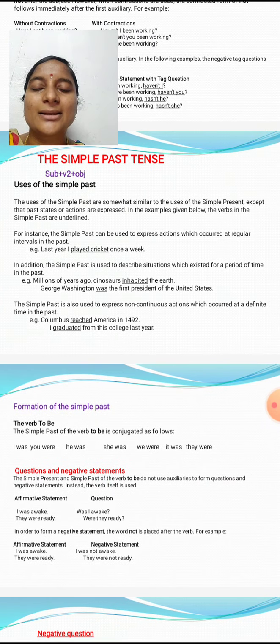So I played, V2 form. Here I is the subject, played is the V2 and cricket is the object. Last year is the time which shows the action is already completed. Last year, last week, ago, yesterday, the last half an hour. These are some examples of simple past tense, where the action is completed in the past.